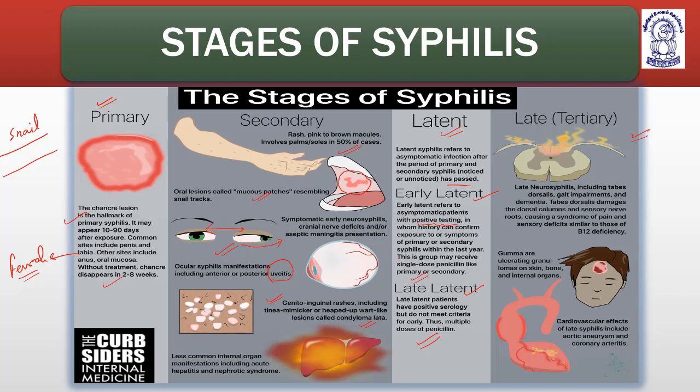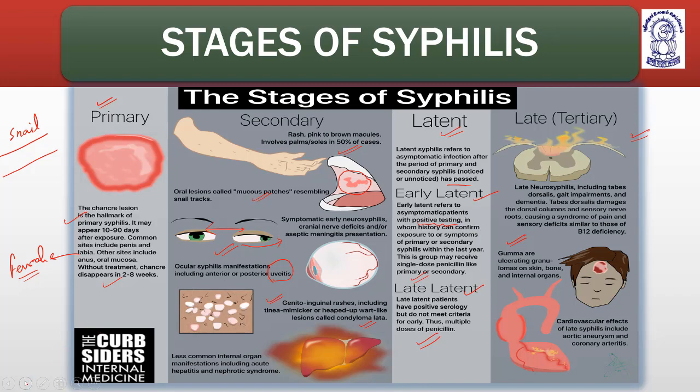Tertiary syphilis comes with a very important ulcerating granuloma. Granuloma means the skin becomes degraded and necrosed, and it forms a gumma. So gumma is a characteristic sign of late or tertiary syphilis, and chancre is a characteristic sign of primary syphilis.